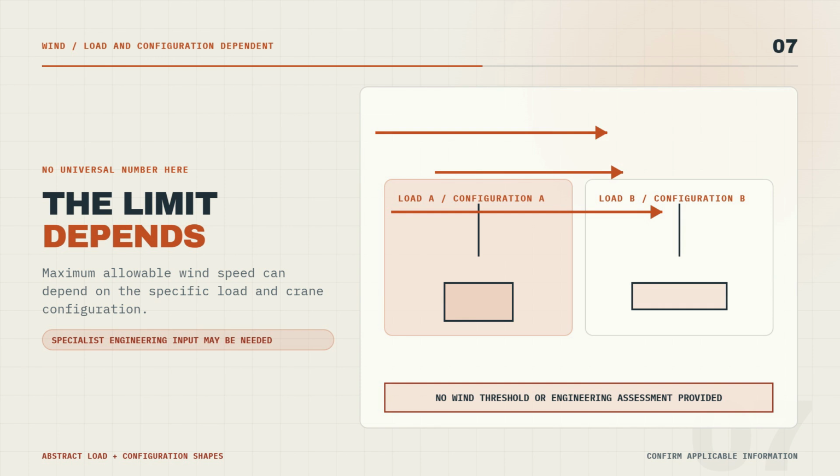Maximum allowable wind speed can depend on the specific load and crane configuration. A general weather reading does not settle the decision for every lift. Specialist engineering input may be needed to determine an appropriate limit. This film gives no wind threshold and makes no engineering assessment. Confirm the applicable information for the actual load and configuration, then respond when conditions change.